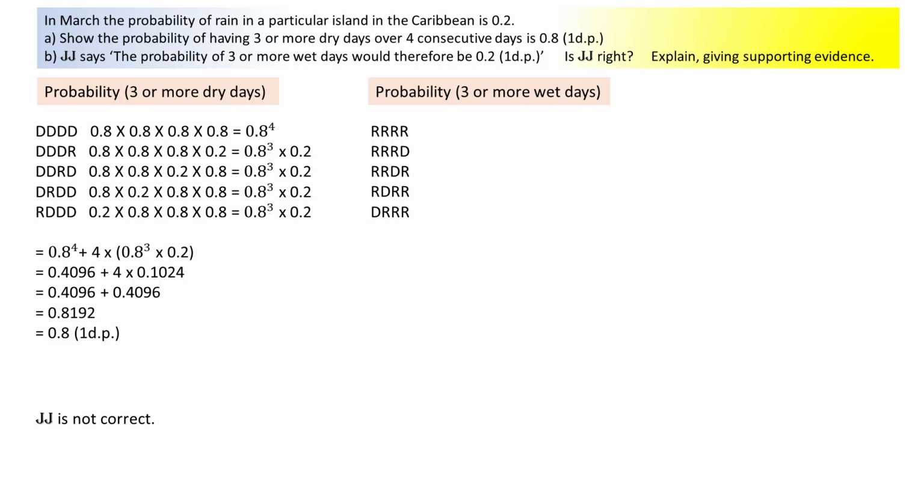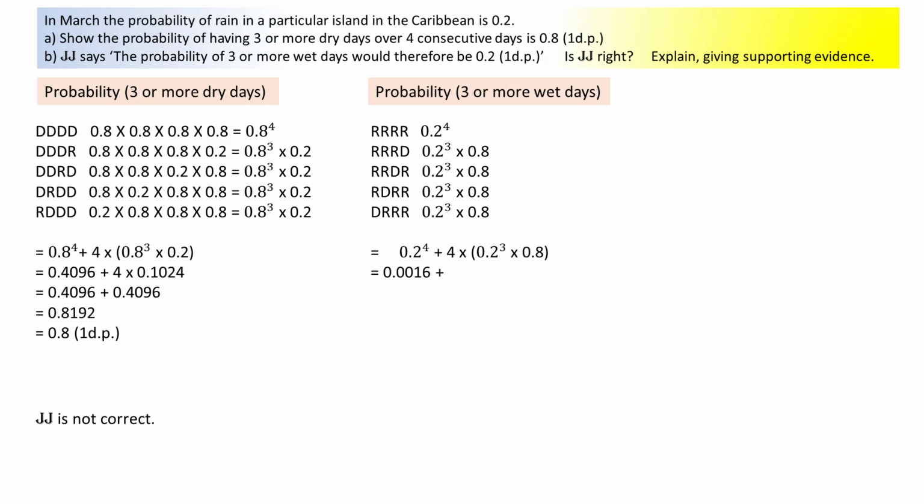Then work out the probability. 4 days of rain is 0.2 to the power of 4, and 3 days of rain with 1 dry day is 0.2 cubed times 0.8. Adding the probabilities to obtain 0.2 to the power of 4 plus 4 times 0.2 cubed times 0.8.